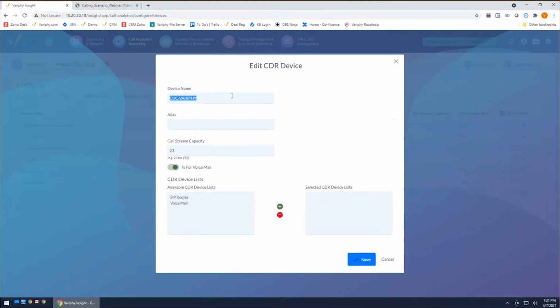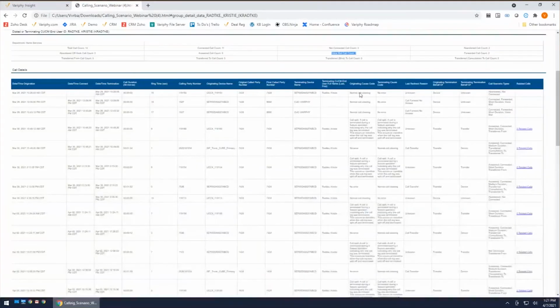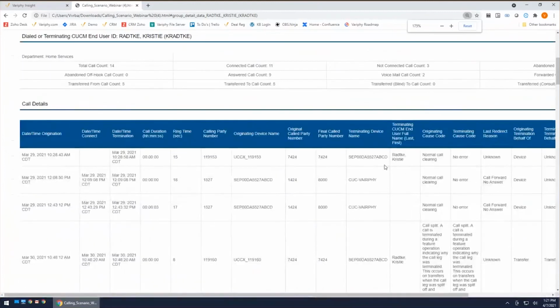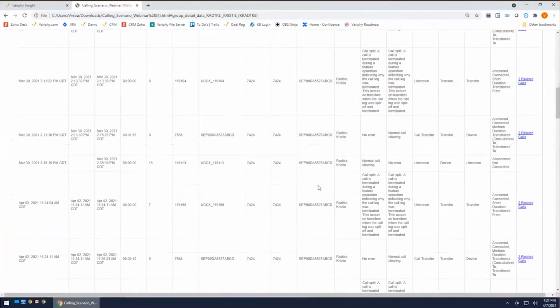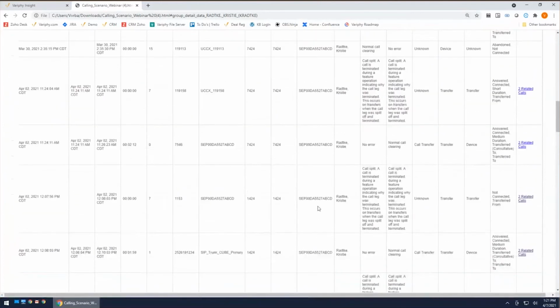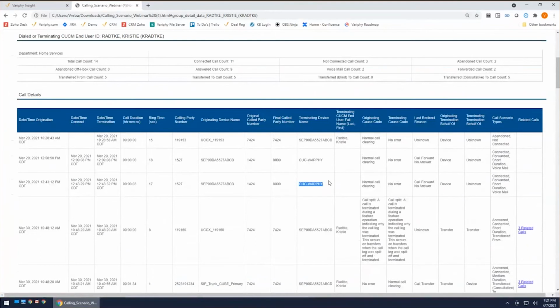So those voicemail ports are not in my call manager. But what we've done is we've overridden that call manager lookup, and we're saying, hey, anytime we see this particular device, we're going to know it's voicemail, and we are automatically going to go ahead and track those as calls to voicemail. And if you're looking at my data here, we can see we have 2 counts to voicemail. And if I look at my terminating devices here, I can see I've got 1, I've got 2, and that's it. I have no other calls going to voicemail. So great way to be able to quickly identify, from a department perspective or end user perspective, how many calls are going to voicemail and things like that.